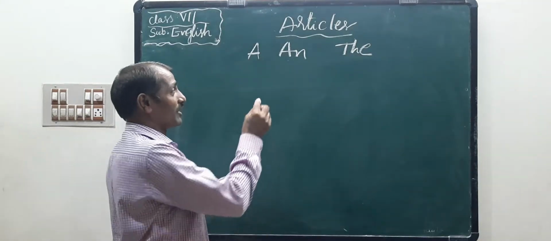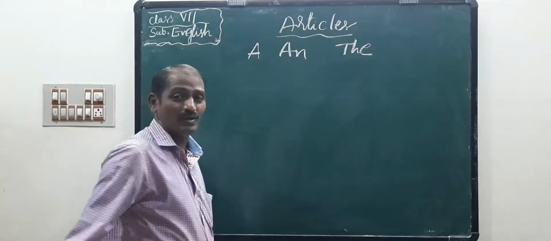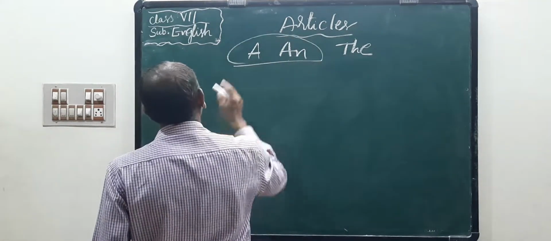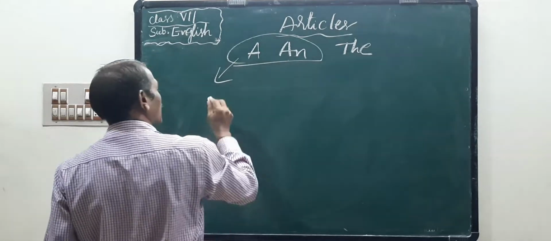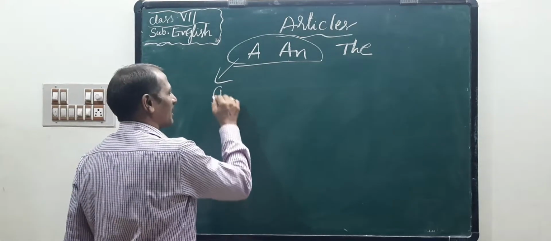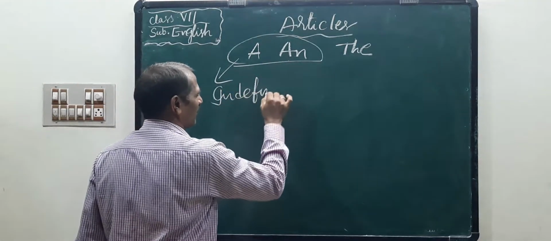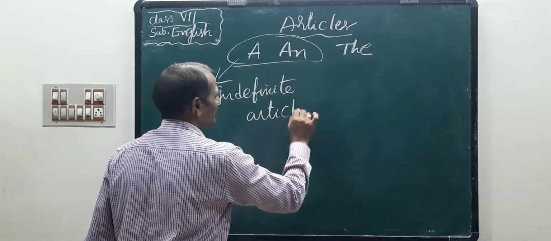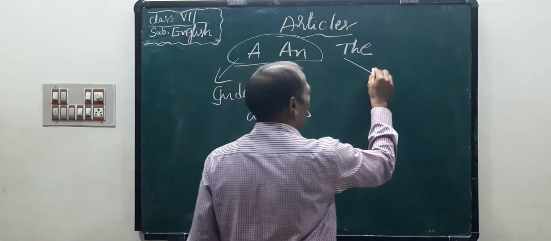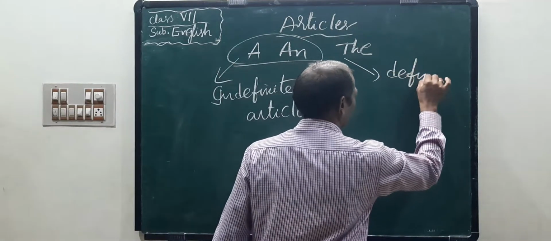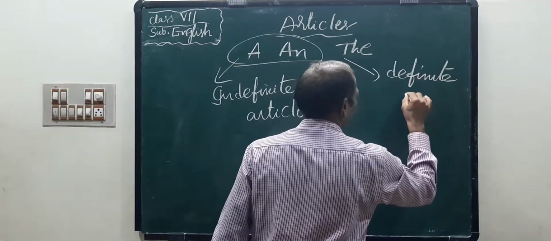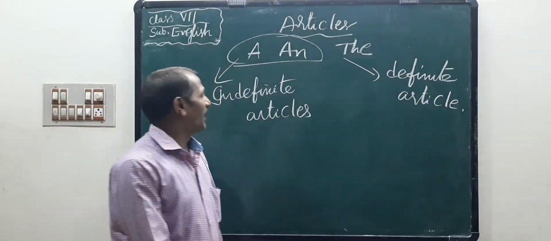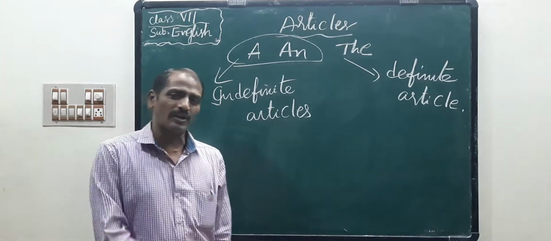Look at the blackboard, children. A and an are called articles. A and an should be used here as indefinite articles. Indefinite articles. And this is called the definite article. A and an are indefinite articles, the is the definite article.